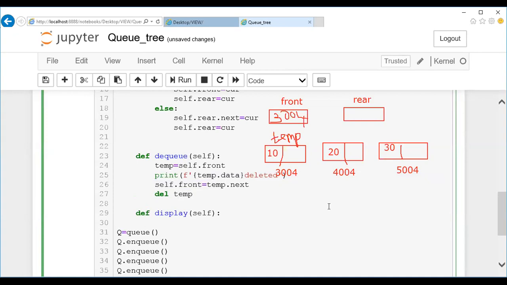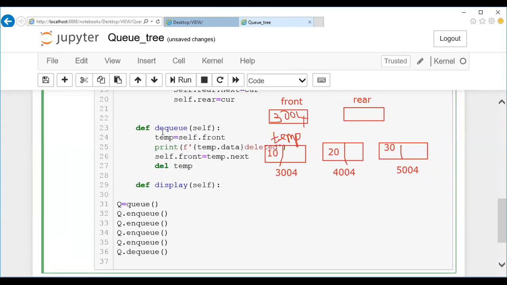Don't release your friend at any cost. The reason is the pointer will be deallocated. We are supposed to release only our temp node. So this is done, followed by the display operation. I believe people are clear. Hardly only these 3 lines. I've added the line. The logic is only 3 lines for your DQ.